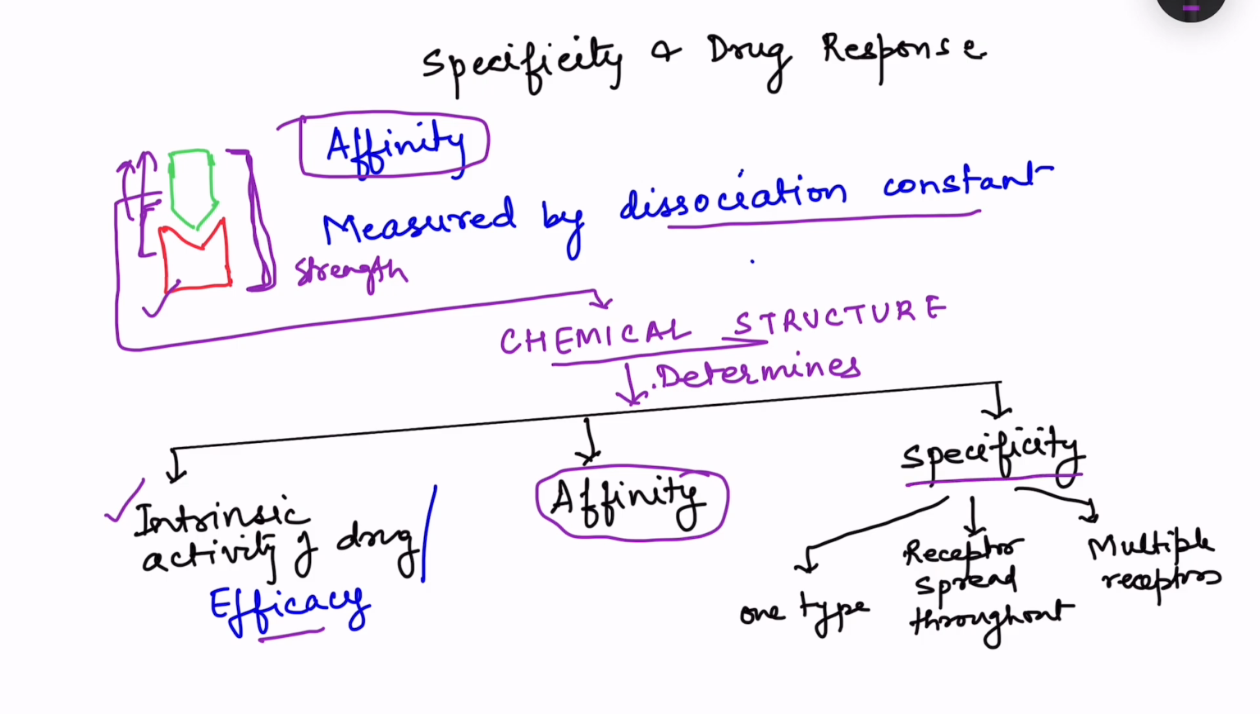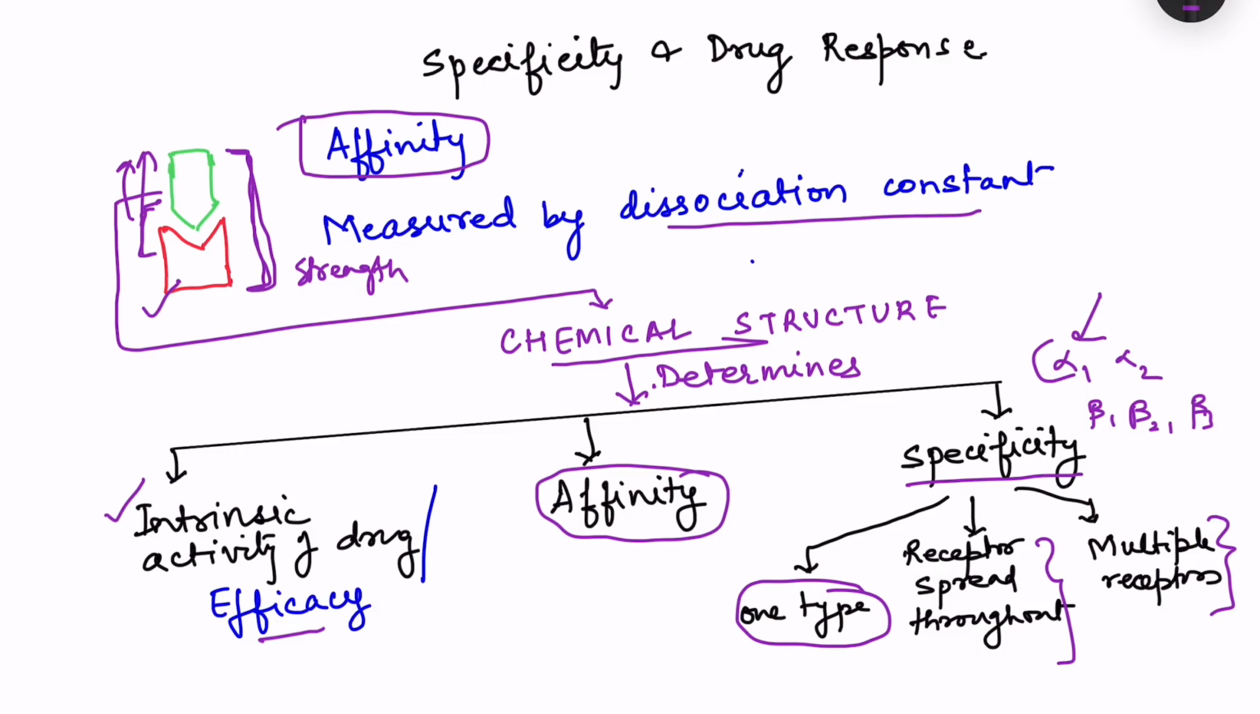That means which receptors it is binding. Is it binding only a particular type of receptor? And is this receptor spread throughout the body? Or there are multiple receptors which the drug is binding. Say suppose for a particular ligand in the body, we have different types of receptors. Say adrenergic receptor can be alpha 1, alpha 2, beta 1, beta 2, beta 3. So if we are giving certain drug which is mimicking the action of sympathetic system, is it binding to only alpha receptors or only particular type of alpha receptor, or it is binding to all types of receptors? So depending on that, which receptor it is binding, the drug action can occur.